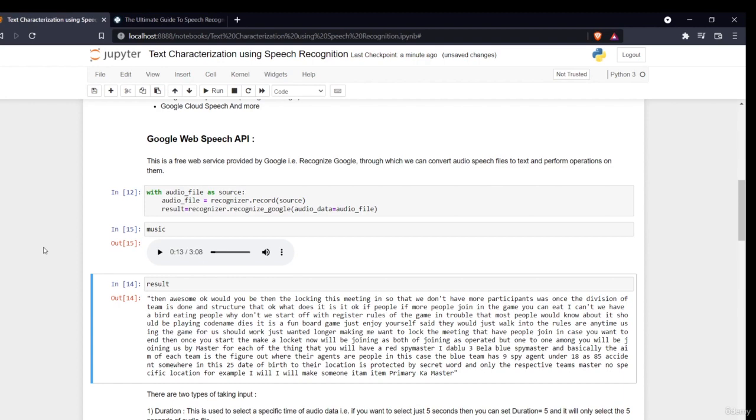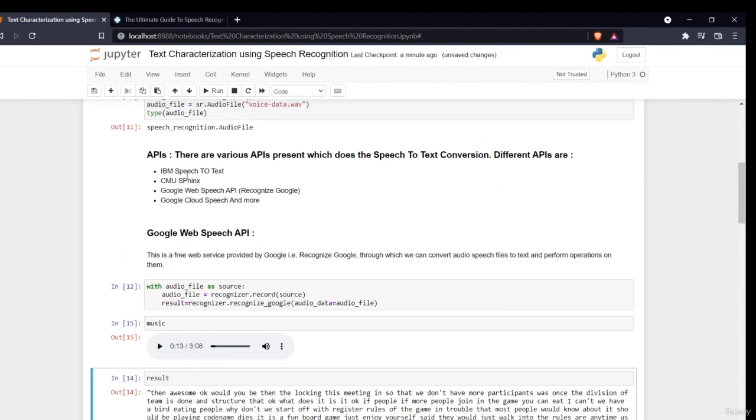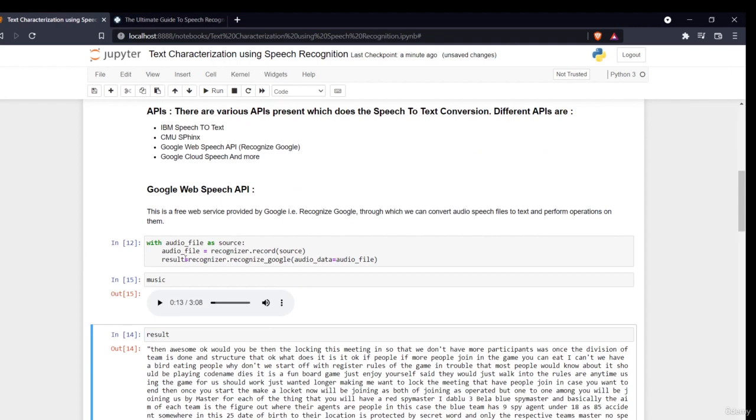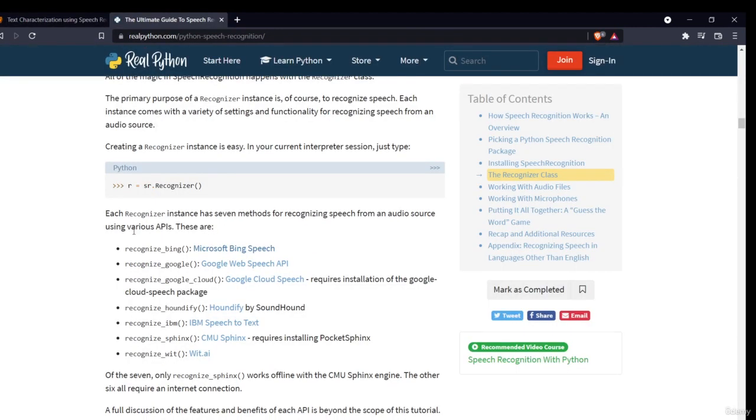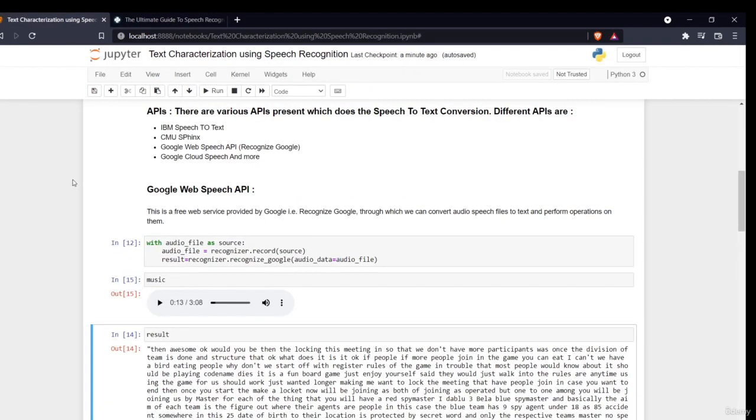I've already told you about these: IBM Speech to Text, CMU Sphinx, Google Web Speech API, Google Speech API, and more. All of these come under this recognize column, which is recognize Bing, recognize Google. These are the different commands to use different APIs. So this was the thing about reading the API. Now there are different functions for how you can read the audio.